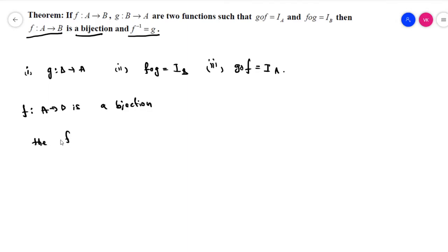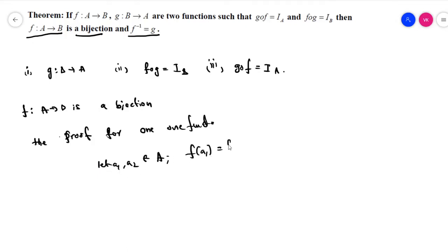First, the proof for the one-one function. Let a1, a2 belong to A with F of a1 equal to F of a2.